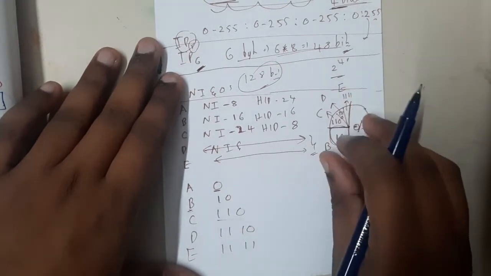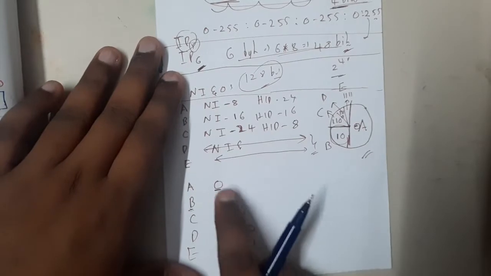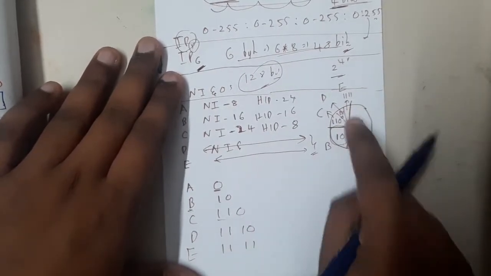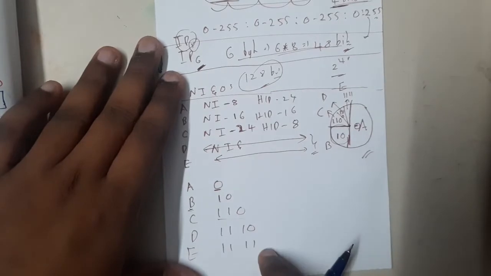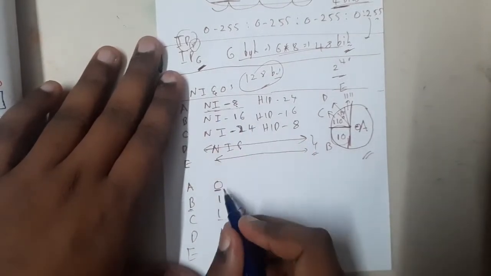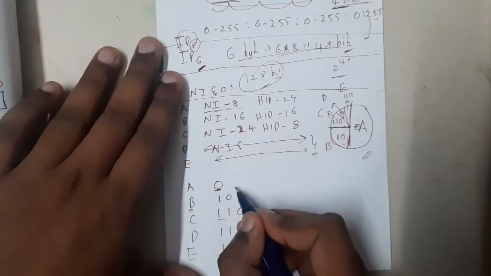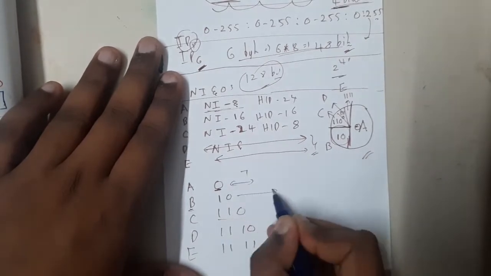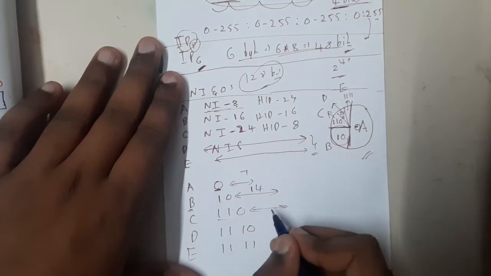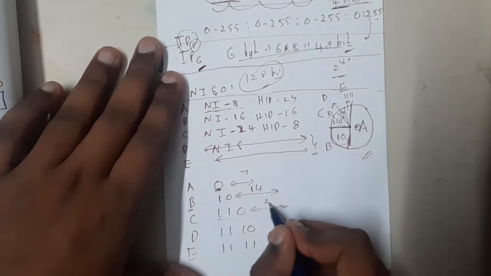Now we are getting the idea, right? How exactly I wrote these things: first 0, then 1 0, then 1 1 0, then 1 1 1 0, and at the end, the rest is all ones. Now understand what the network ID is. It is 8 bits here, so if 1 bit is taken by this prefix, the left-out bits are 7 bits. Similarly here it is 14 bits. Here it is 24 minus 3, which is 21.